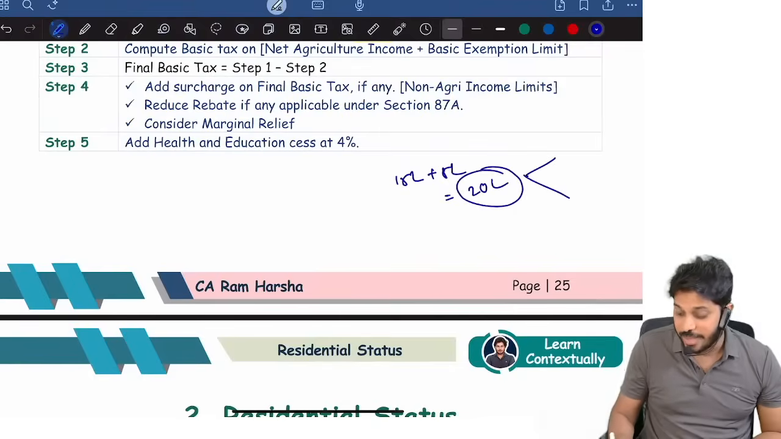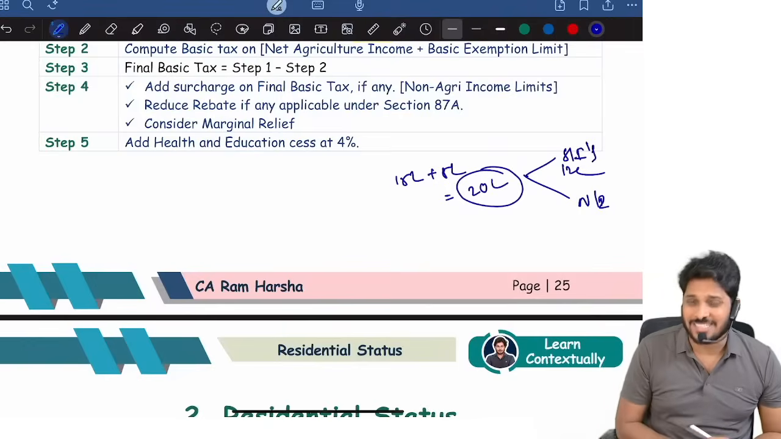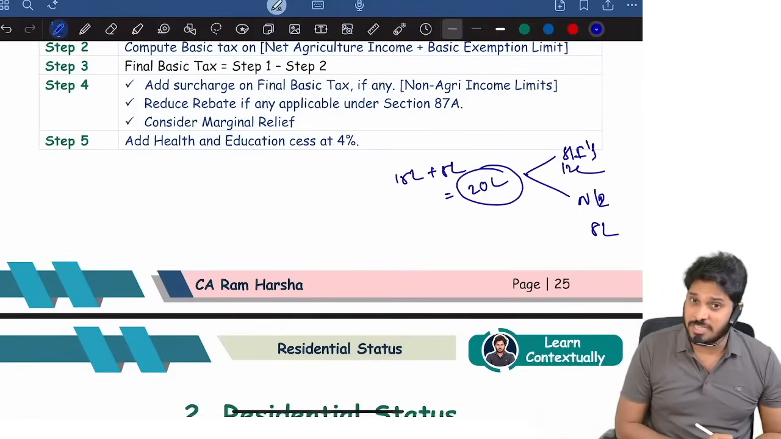This 20 lakhs now again splits into 2 parts. How much are special incomes? How much are normal incomes? Special incomes 12 lakhs, sir. Normal income is the balancing figure, which is 8 lakhs, sir.